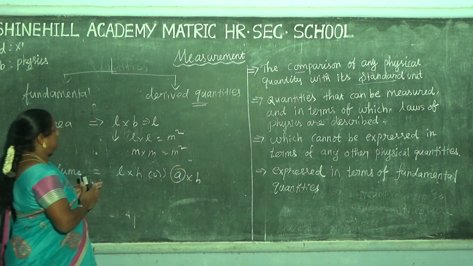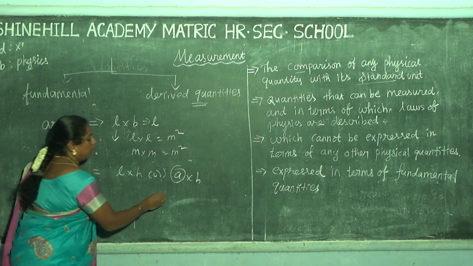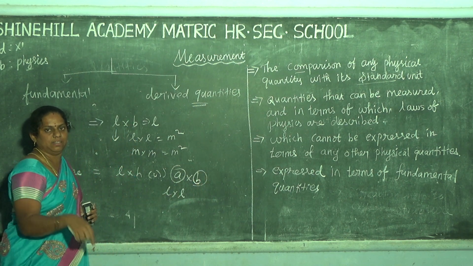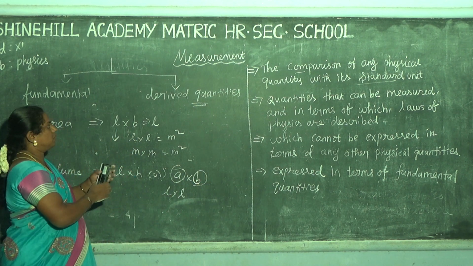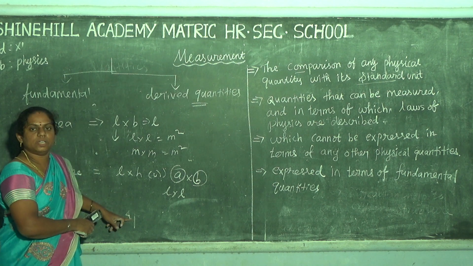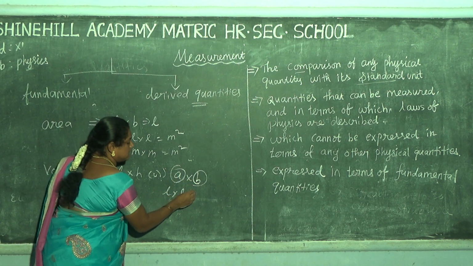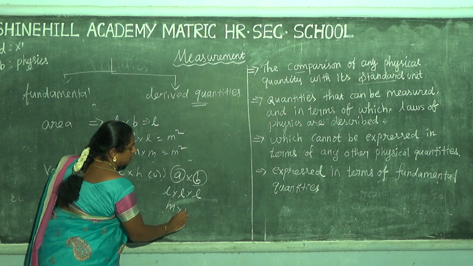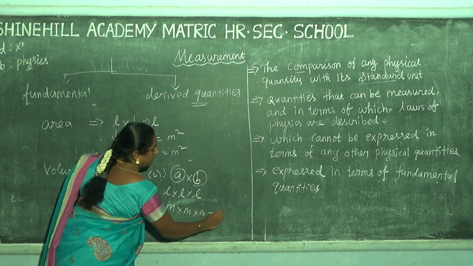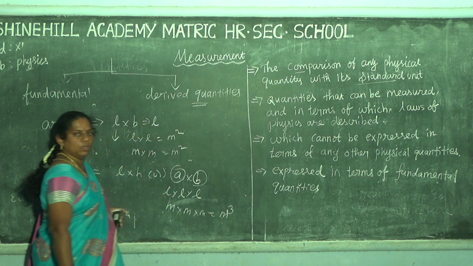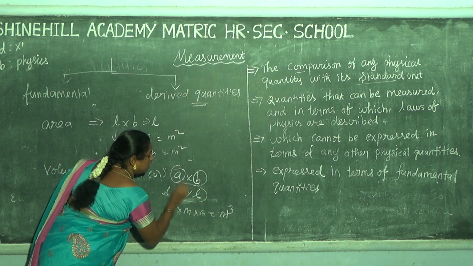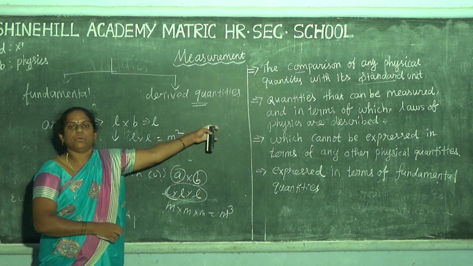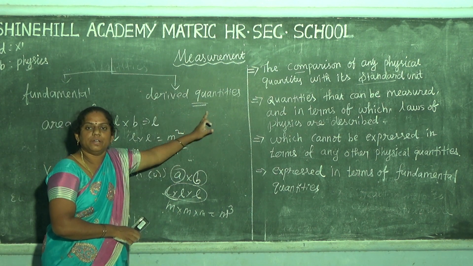A means area, which is L into L. Height is also denoted by L because it is a length. So M into M into M gives M cubed. Here three fundamental quantities are present. That is a derived quantity.